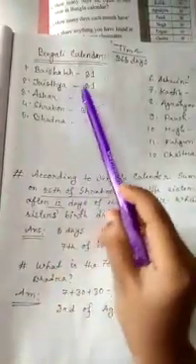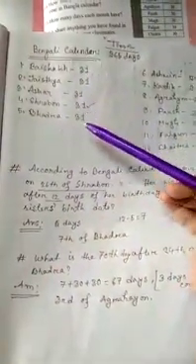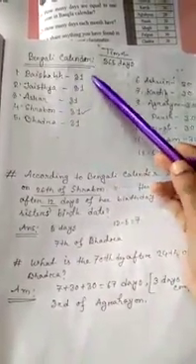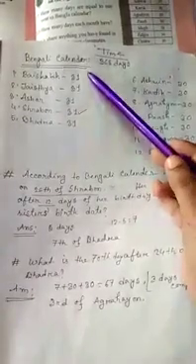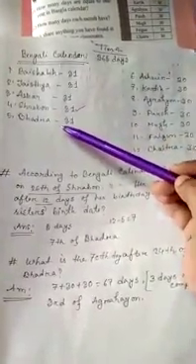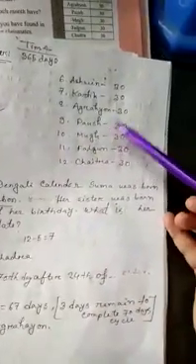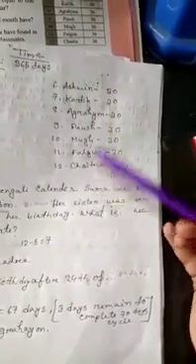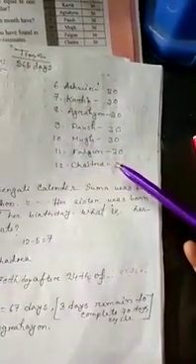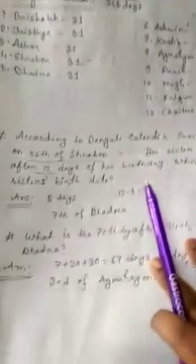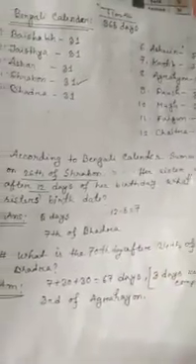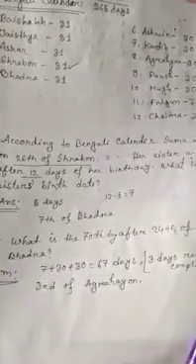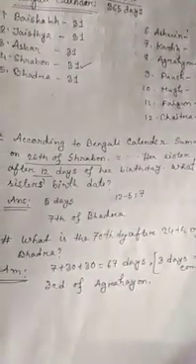If you look properly, the first 5 months of the Bengali calendar, Boishakh, Jyeshtho, Ashadh, Shravan and Bhadra, have 31 days each, right? And the rest of the 7 months, Ashwin, Kartik, Agrahan, Posh, Magh, Falgun and Chaitra, have 30 days each. Okay. We have to know the calendar properly to find out dates and days.